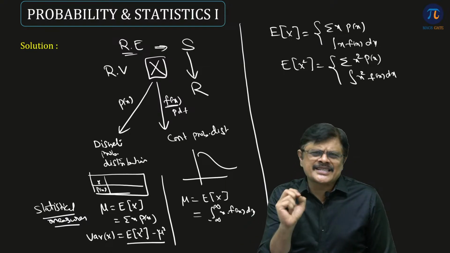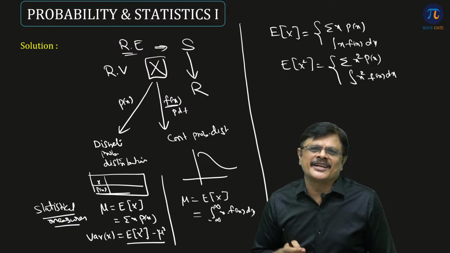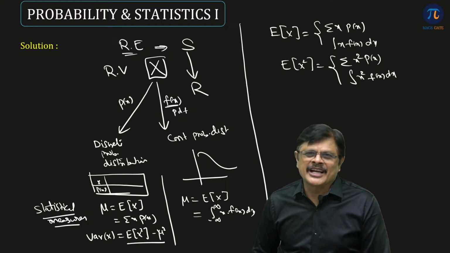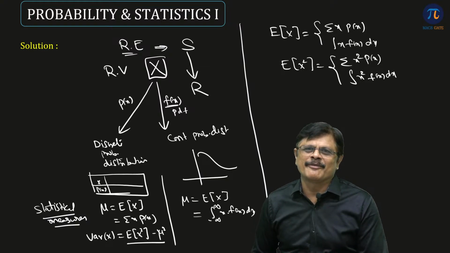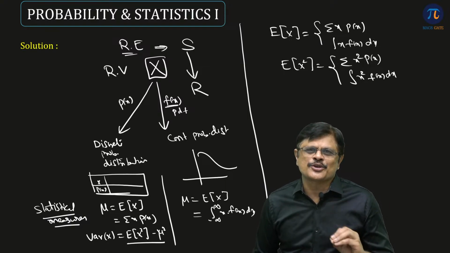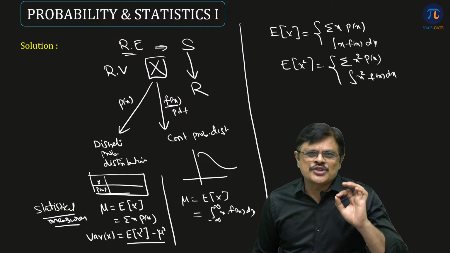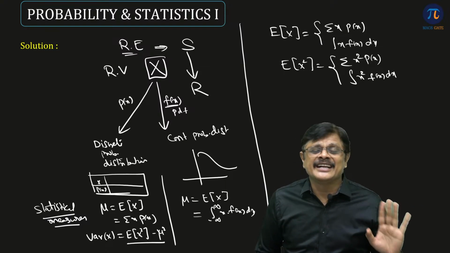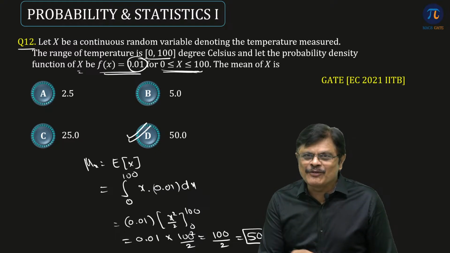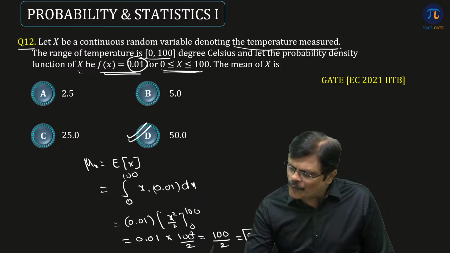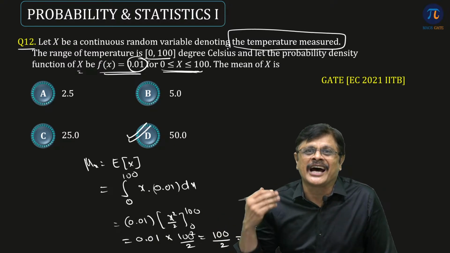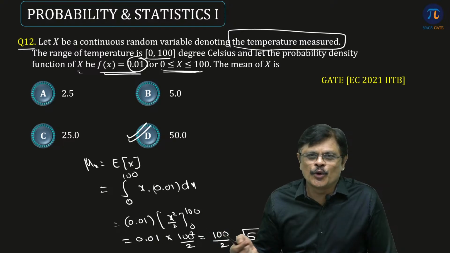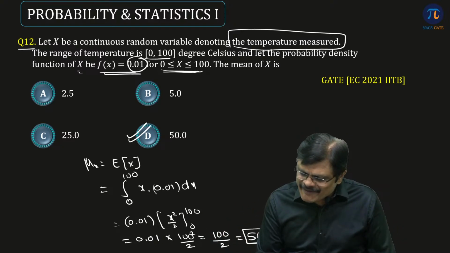One of the easiest types of questions in the GATE examination are based on random variables and the statistical measures for random distributions, like finding mean and variance. Most easy questions, my dear friends. And you know why most people fail in answering these questions? They worry about unnecessary details. For example, when they give you a question, they worry about what the temperature measured is and how it is measured. We are not worried about how the temperature is measured. You don't go and measure the temperature there, sir. That is given, we are using it.